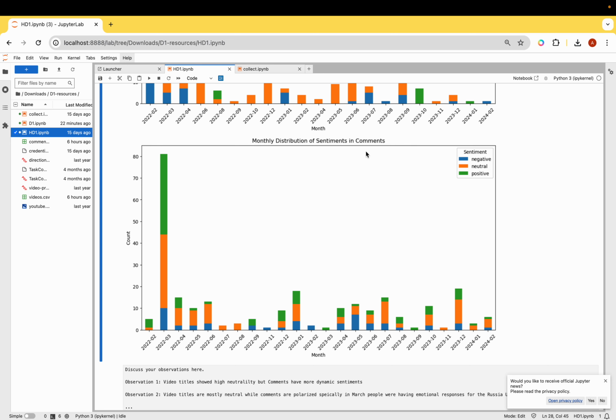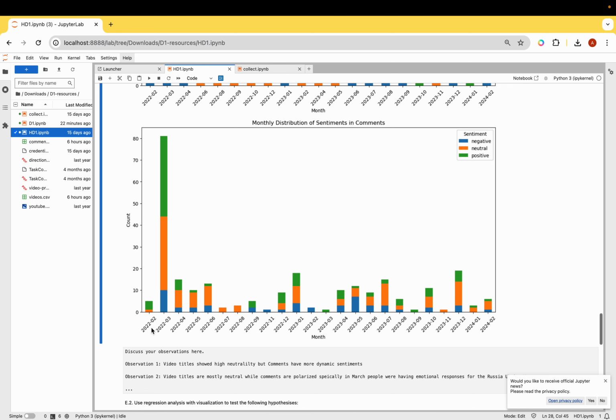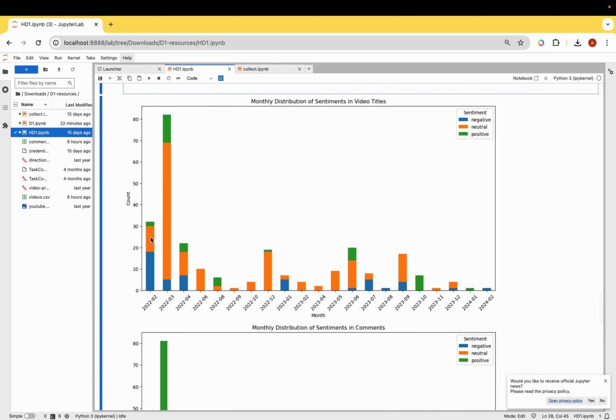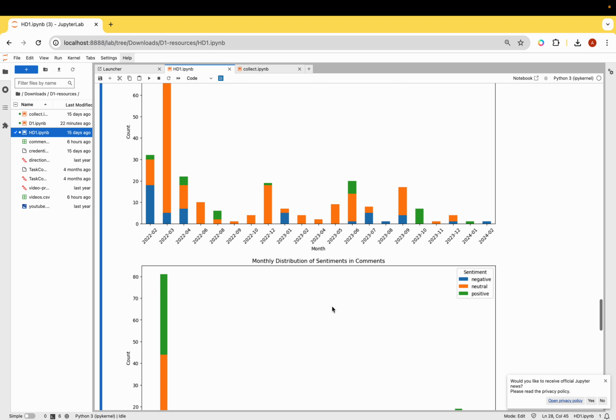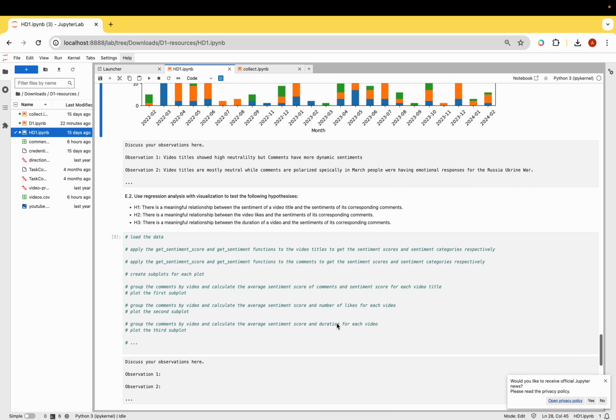And talking about the comments, it was surprising to me that the comments were initially neutral and positive. I don't know why people started liking Russia because of their muscle power. I've written down my observation that the video titles showed high neutrality, but the comments have more dynamic sentiments. As you can see, the majority of the video titles are neutral, but the comments are either super positive or super negative.